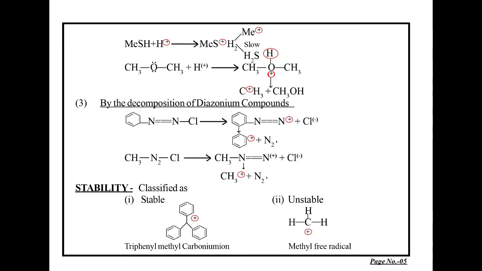Yes, students. It is not with the oxygen atom, it is also with the thio compounds, because in the periodic table the oxygen and sulfur are almost same in nature. So when we take methyl thiol, we find that it can also be protonated in the same way, resulting in the formation of the intermediate, which will finally result with the liberation of H2S gas into methyl free radical.